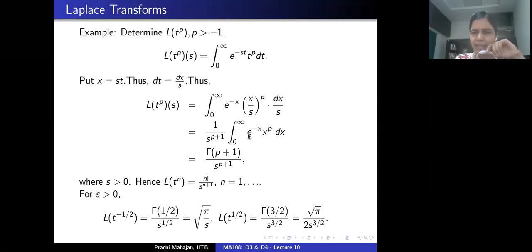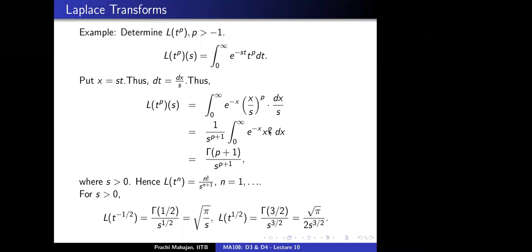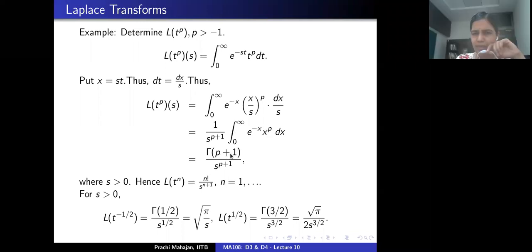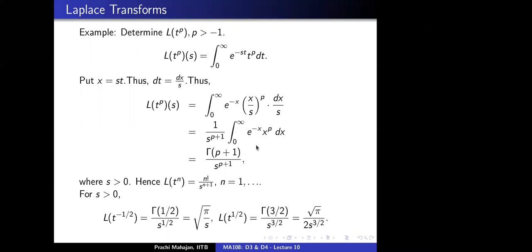See, by definition, the gamma function is exponential minus x, x to the power y minus 1. So that y minus 1 would come as y plus 1 here. This is just the definition of the gamma function, nothing else. I'm not using the functional equation here. But ma'am, 1 by p should also come here. That's my point.